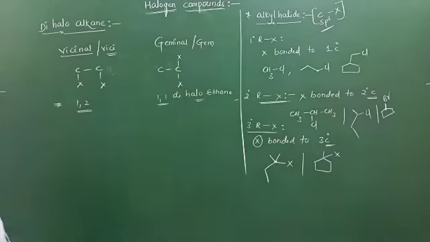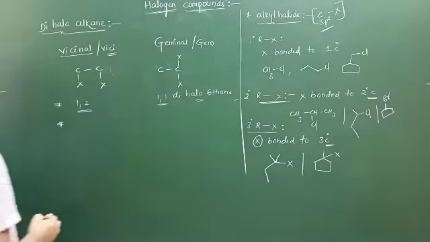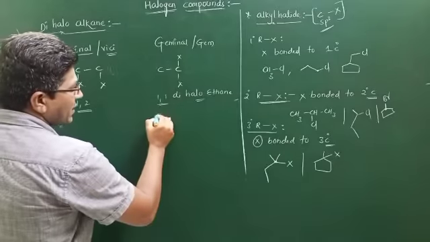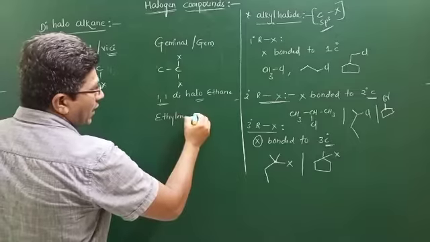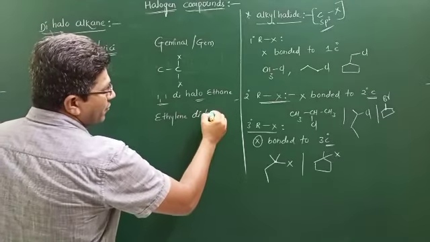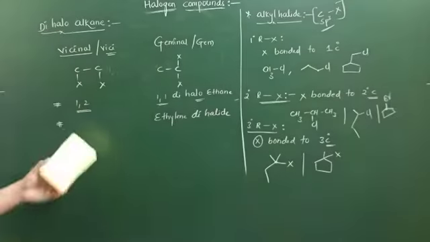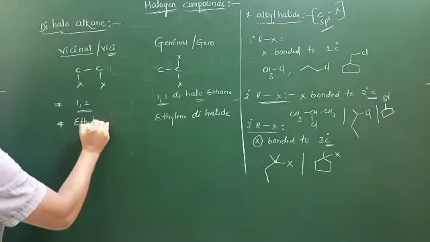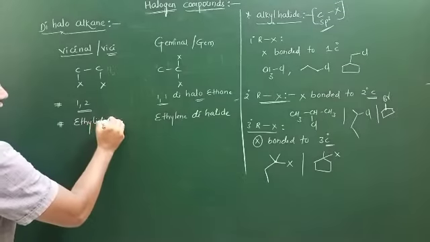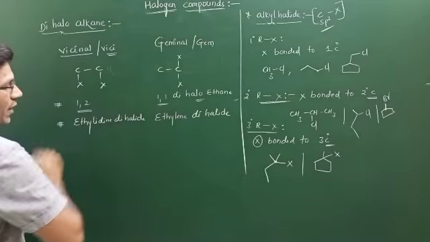Next important one is the common name. Here the common name is ethylene dihalide. In this case the common name is ethylidene dihalide. See the variation, ethylidene dihalide.